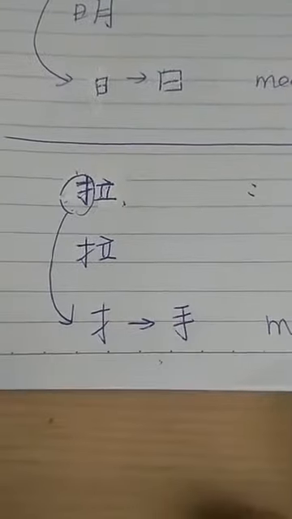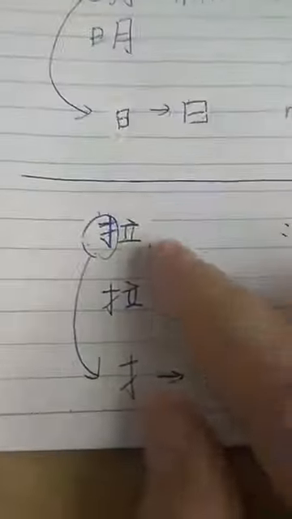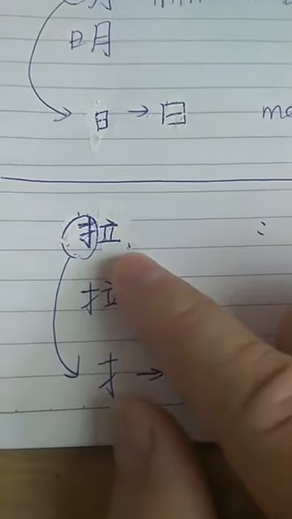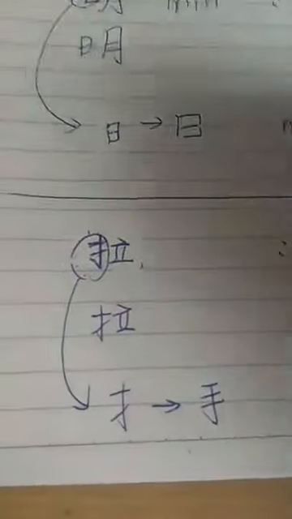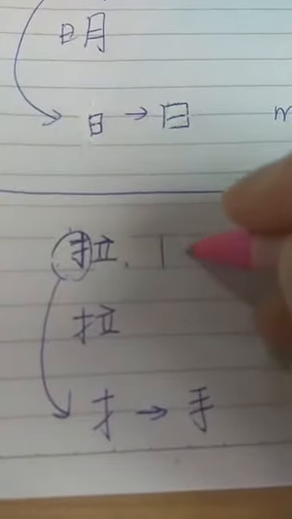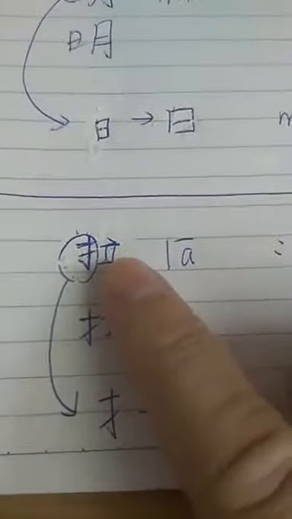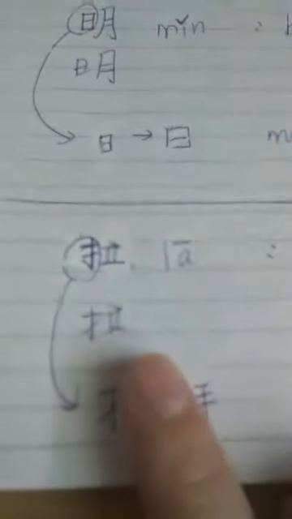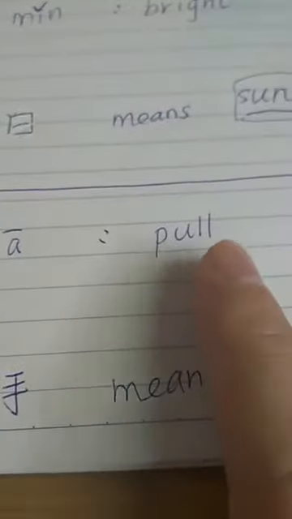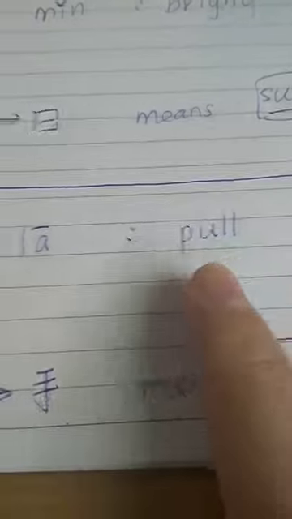So let's try the other radical, okay? This word. How to pronounce this word? Okay, maybe that's a new word for you. Okay? La, okay? Which means pool in English.